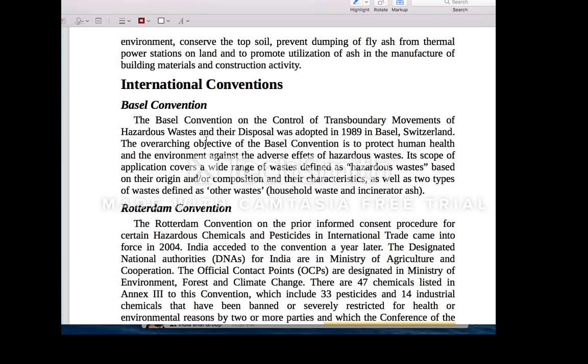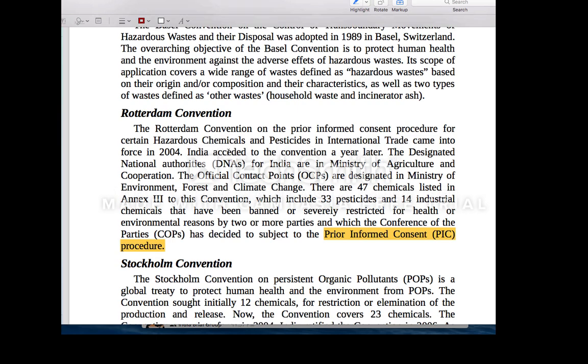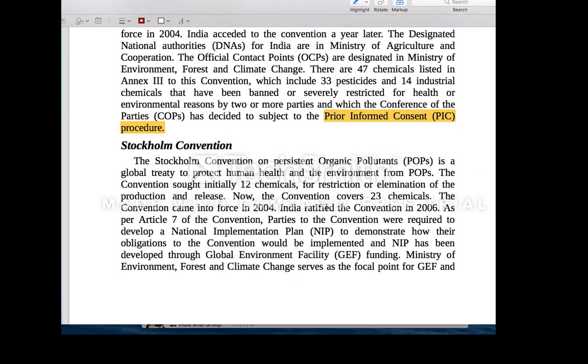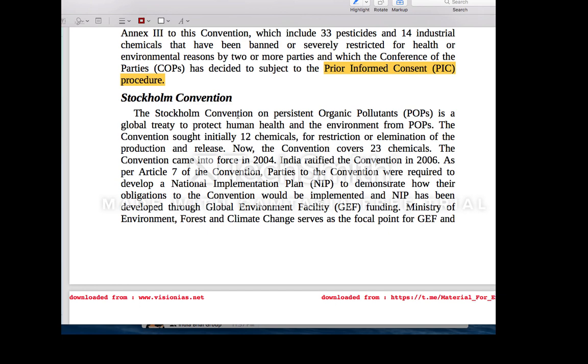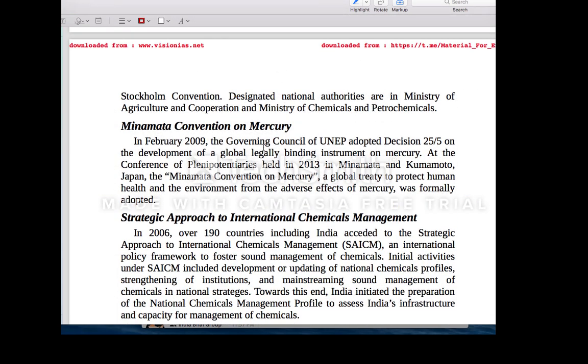All these things come under the UNEP. This is about hazardous waste. The Basel Convention does not cover radioactive waste. The Rotterdam Convention talks about prior informed consent, and then the Stockholm Convention: the USA has not ratified this, India has ratified it. And the Minamata Convention is a very important thing, because recently India has ratified this, to phase down mercury.